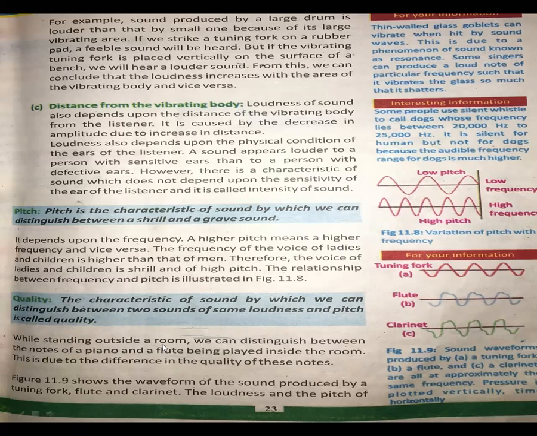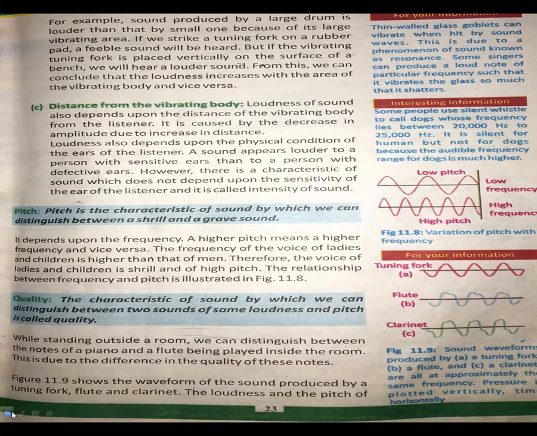While standing outside a room, we can distinguish between the notes of a piano and the flute being played inside the room. This is due to the difference in the quality of these notes. For example, someone is playing piano and someone is playing flute. You can easily distinguish that this is the voice of the piano and this is the voice of the flute. Why? Because this is quality, the characteristic of sound by which we can distinguish between two sounds of the same loudness and pitch.